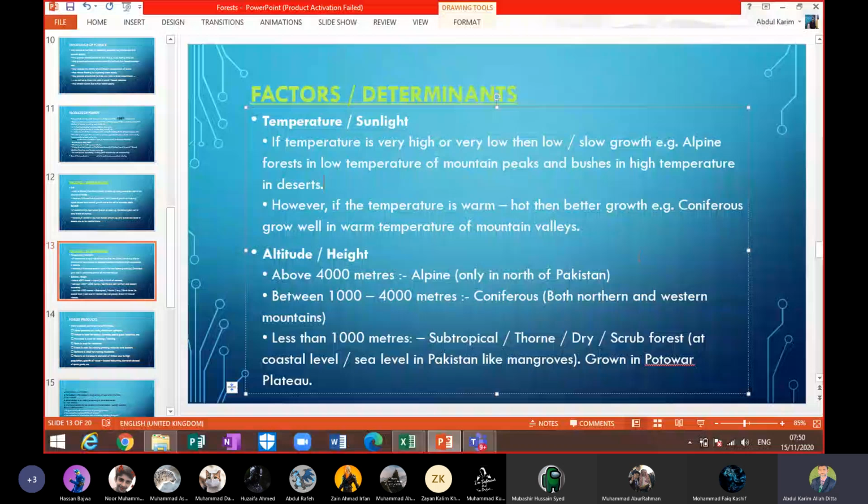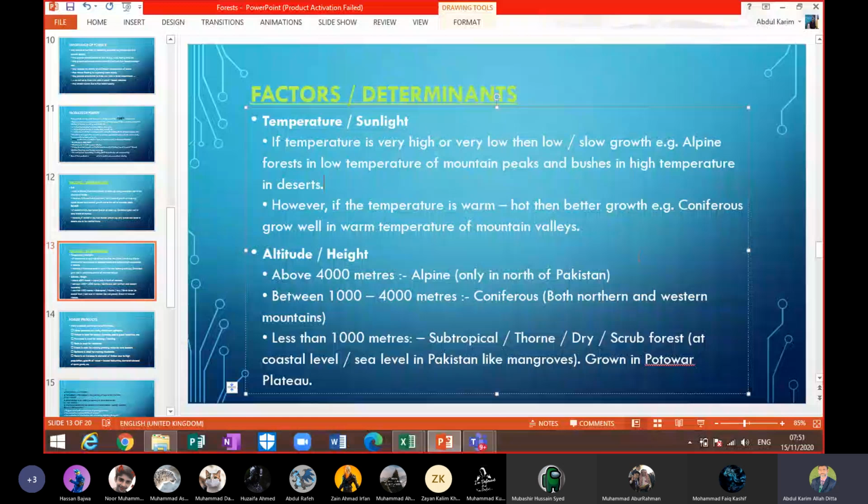Number four, we have altitude or height. Above 4,000 meters, alpine vegetation is found only in the north part of Pakistan. Last time I explained that there is a height we call the tree line or snow line.